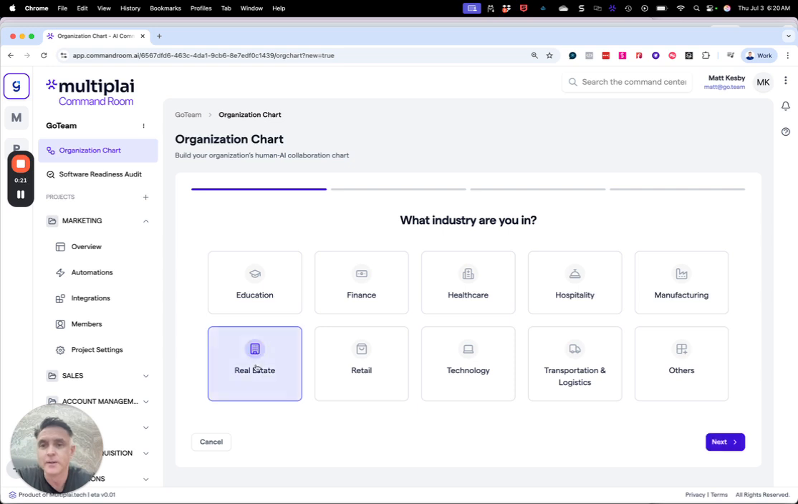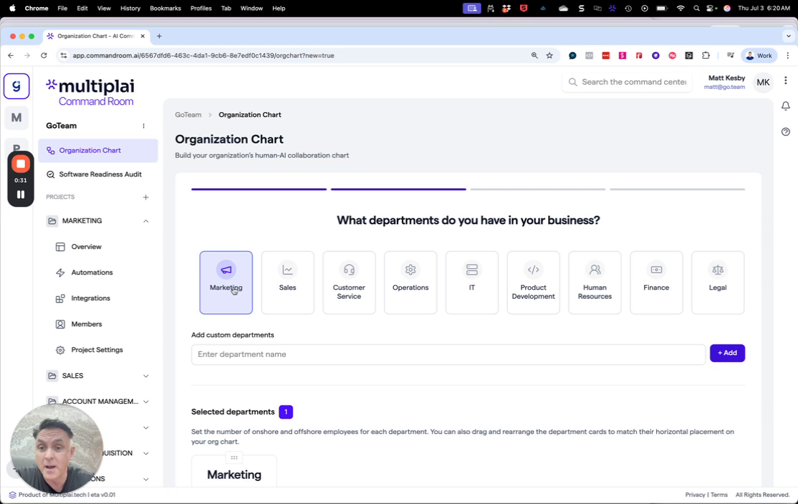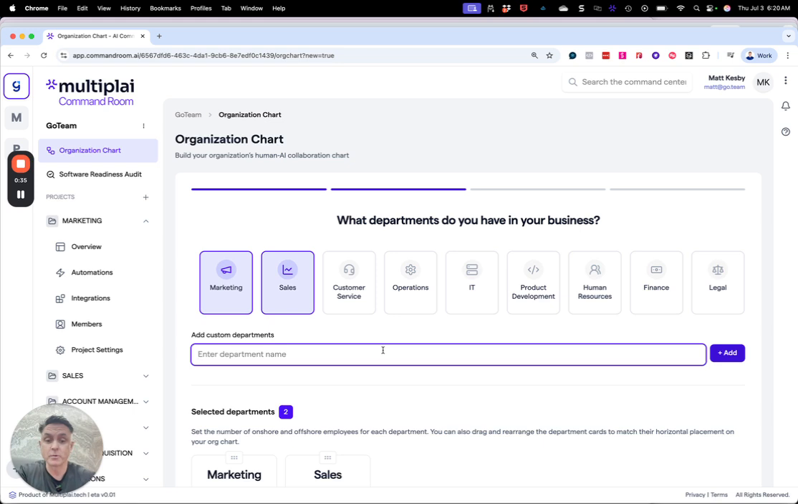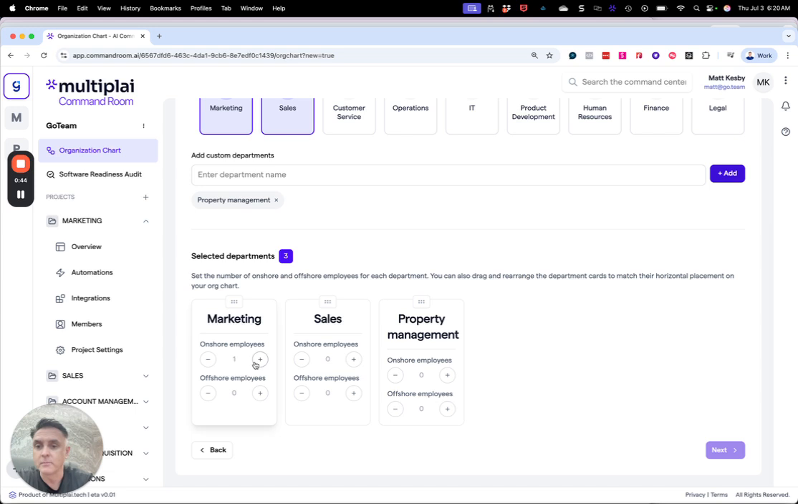So for example, here I'm going to build an organizational chart with ideas around AI agents and automations. So imagine that I'm in a real estate agency, I'm a marketing team, sales team. We might have operations, for example, we might call property management. We'll add that in. You can add in the different sort of department pillars and then say what number of employees we have onshore and offshore.